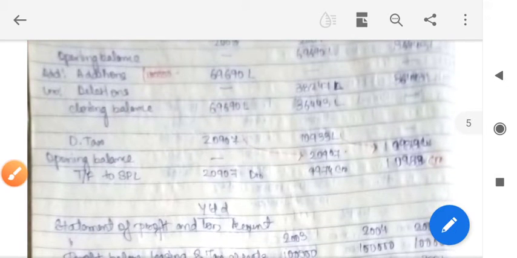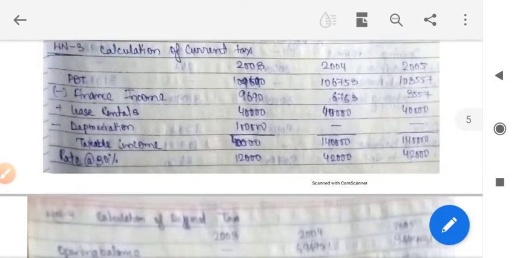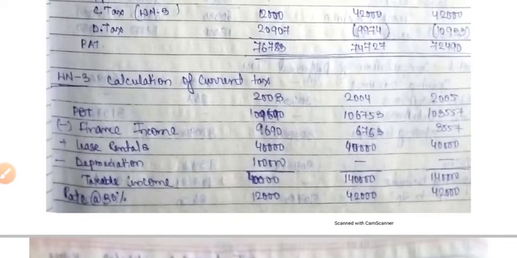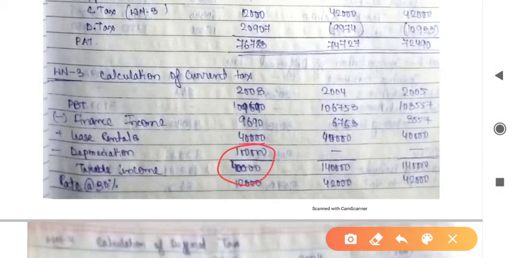Now the calculation of deferred tax, we can calculate from the timing differences. The company has charged 1 lakh depreciation and financial income 96,000, but they are only receiving 40,000.